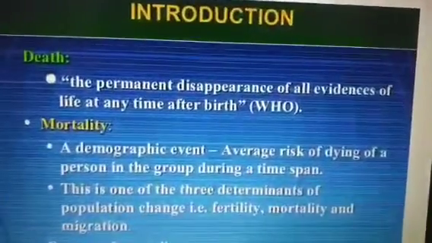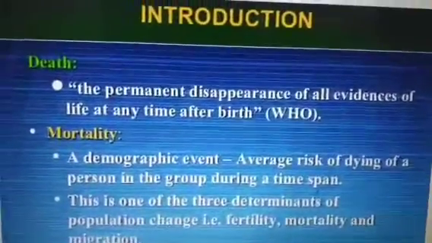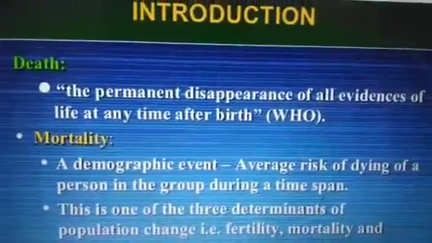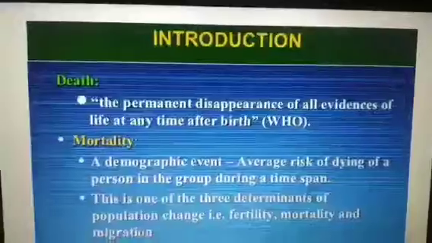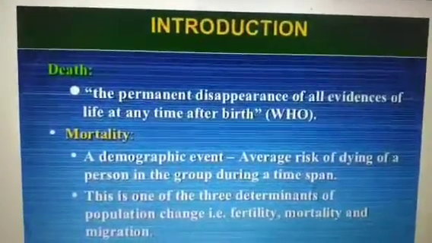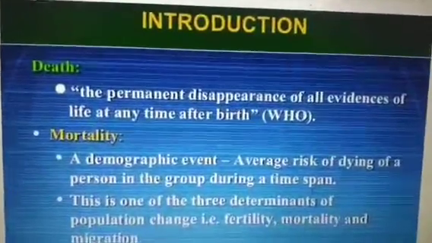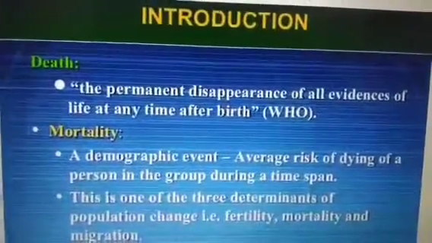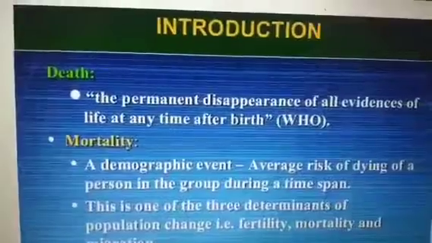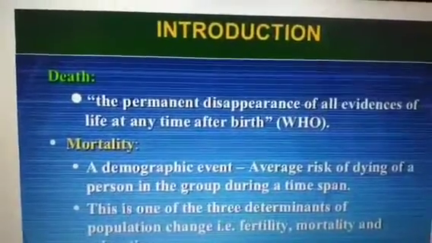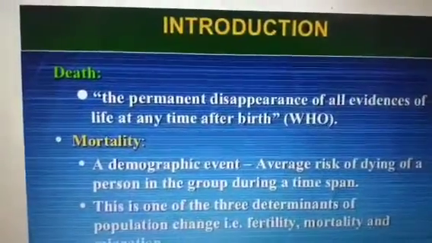So first you have to deal with the definition of death as per WHO, World Health Organization. And dear students, you all know, in the era of COVID-19, on a daily basis a WHO representative comes and tells about the situation of COVID-19 in the world.